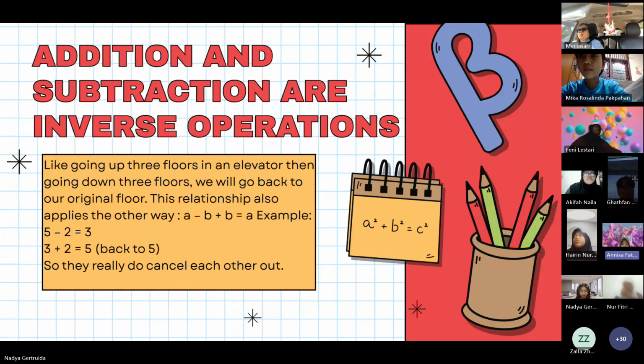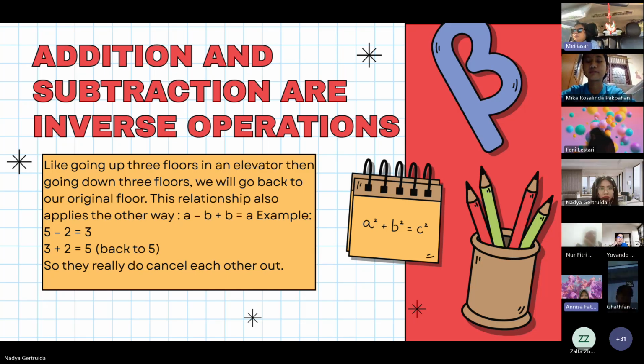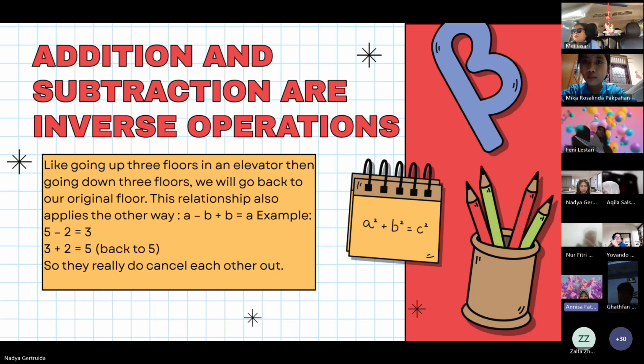Like going up 3 floors in an elevator, then going down 3 floors, we will go back to our original floor. This relationship also applies the other way. A subtracted by B, then added to B, the result is A. Example, 5 subtracted by 2, the difference is 3. Then 3 added to 2, the sum is 5. So they really do cancel each other out.